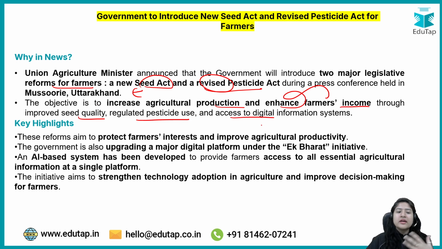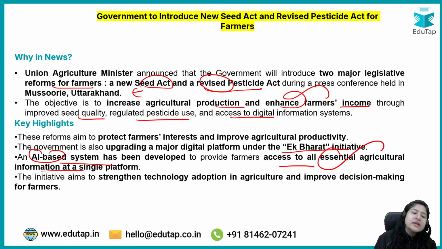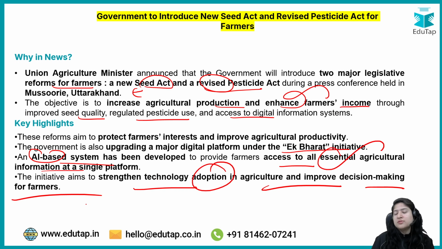Also, how an AI based system and a digital platform will be developed under the Ek Bharat initiative. Currently we have n number of websites having n number of information. The aim under this Ek Bharat, meaning One Bharat, One India initiative, is that a single AI platform will be created so that a farmer can access all the essential agriculture information in one place. The initiative aims to strengthen technology adoption in agriculture and improve decision making for farmers.